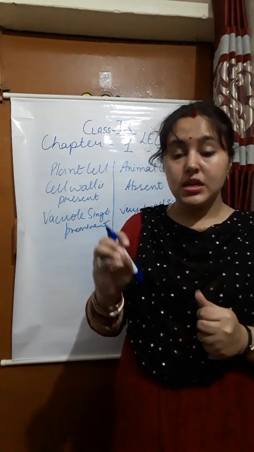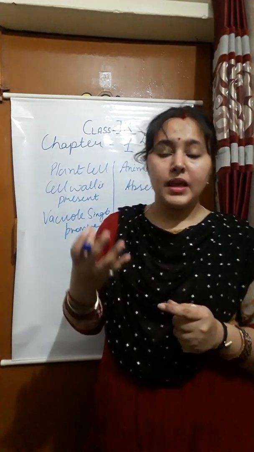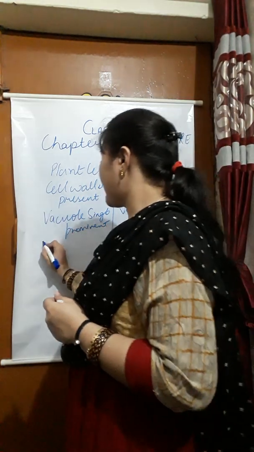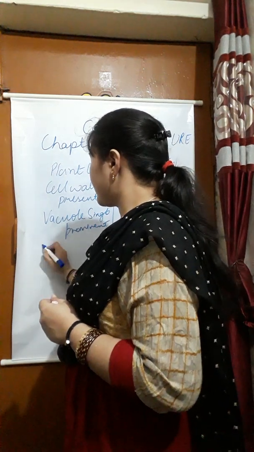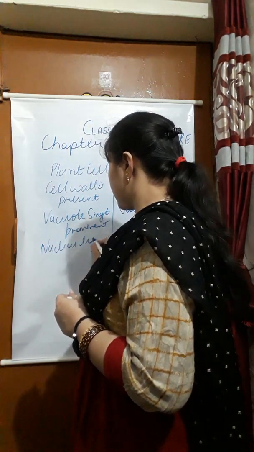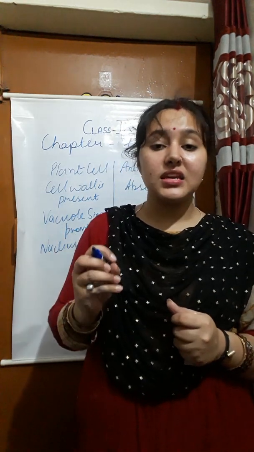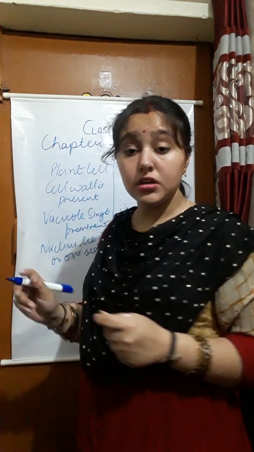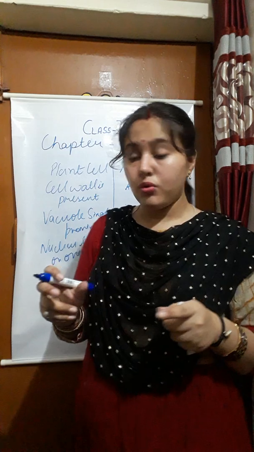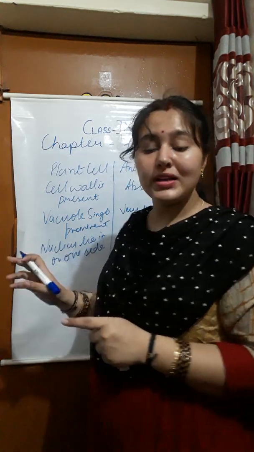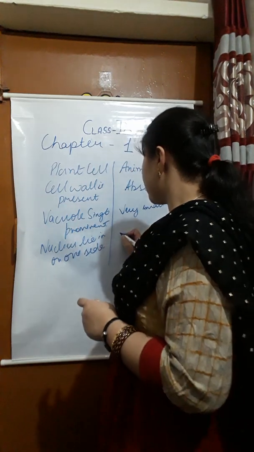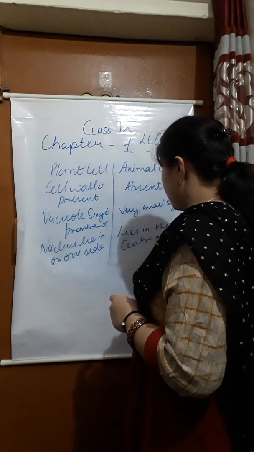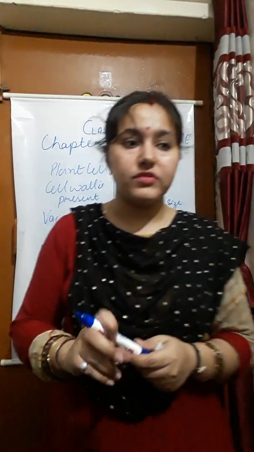Now the nucleus. In the plant cell, the nucleus lies on one side. Why? Because we have a large vacuole, so the space is not there, so we have the nucleus on one side. But in the animal cell, it lies in the center of the cell.